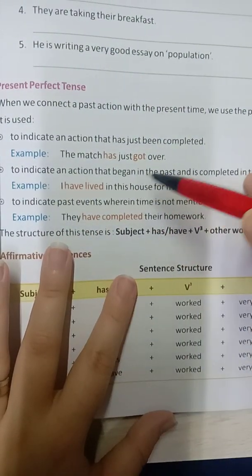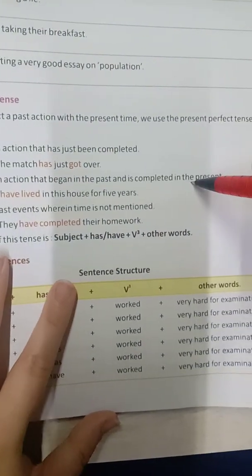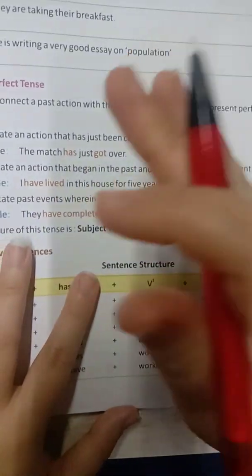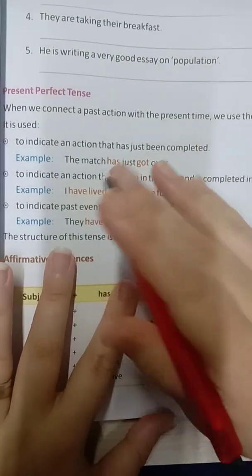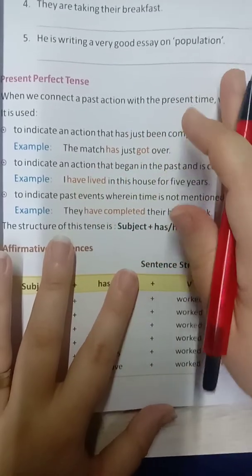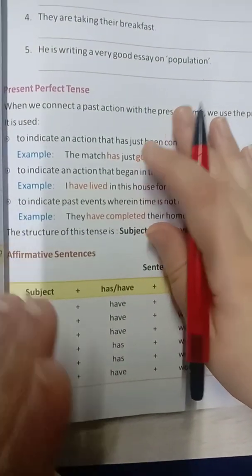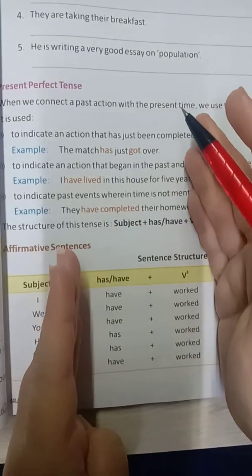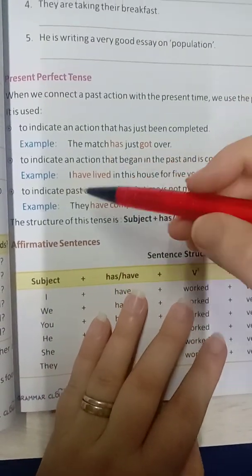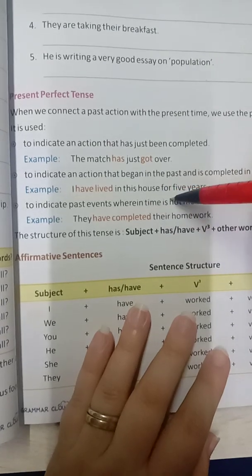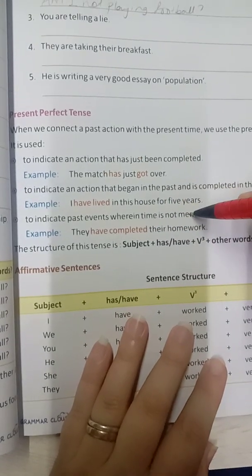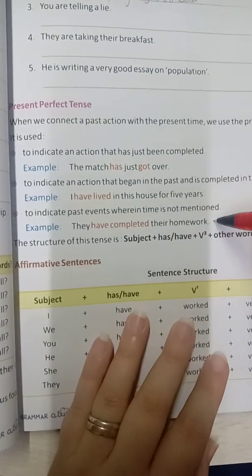To indicate an action that began in the past and it completed in the future, means something started in the past and now it is completed. So that also comes under present perfect tense. So basically the action started in the past and it is finished now, so it comes under present perfect tense. It indicates past events wherein time is not mentioned, like they have completed their homework.